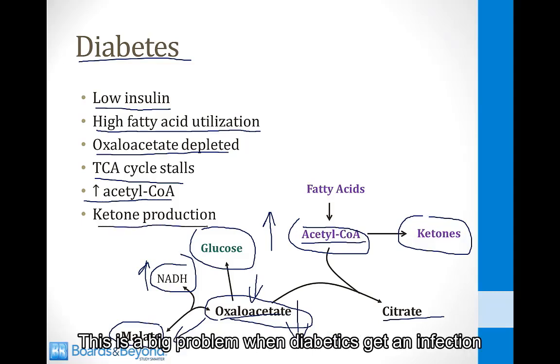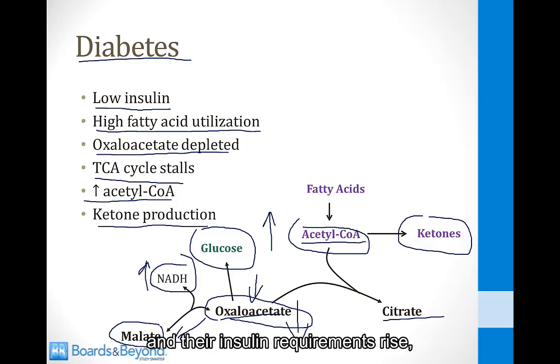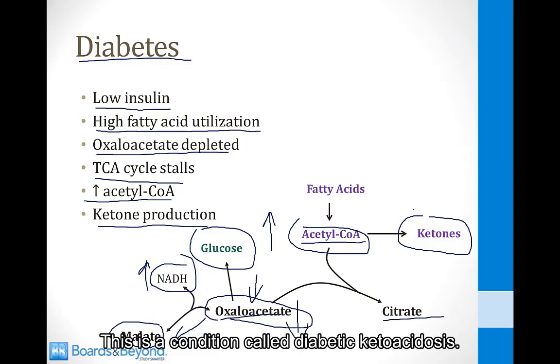This is a big problem when diabetics get an infection and their insulin requirements rise, or if they skip dosages of their insulin. In both of those situations, they can have relatively low levels of insulin, and thus they can get high levels of ketones in their plasma, which can make them acidotic. This is a condition called diabetic ketoacidosis.